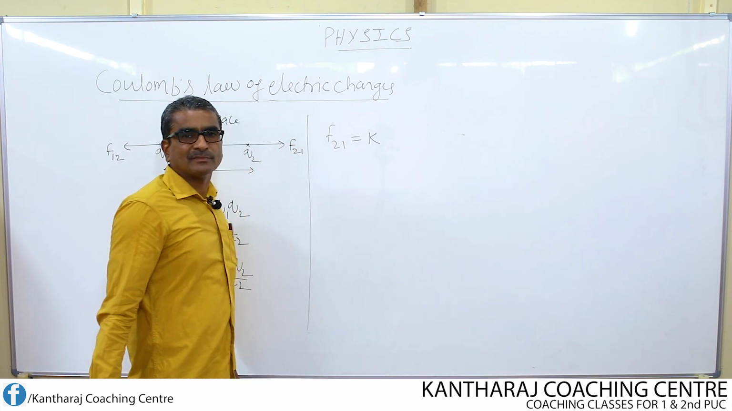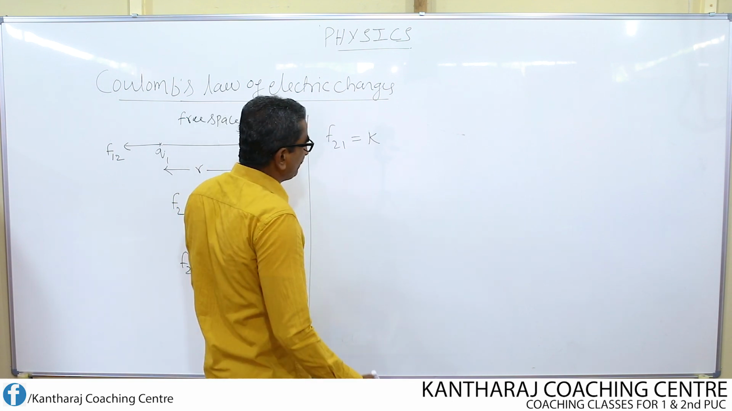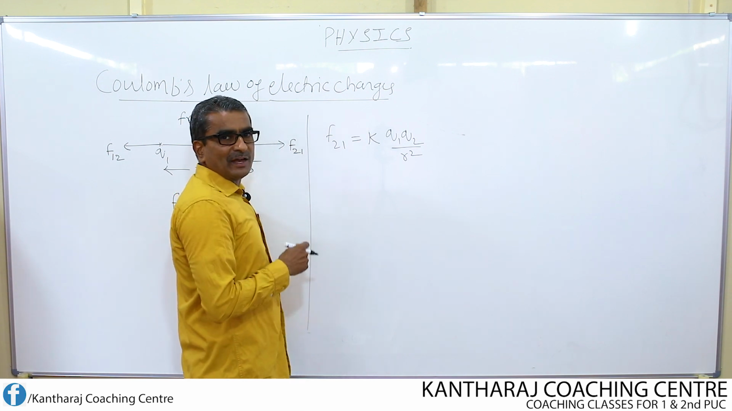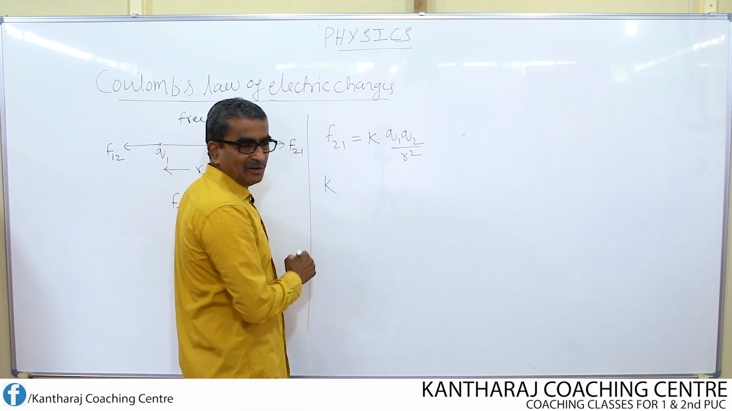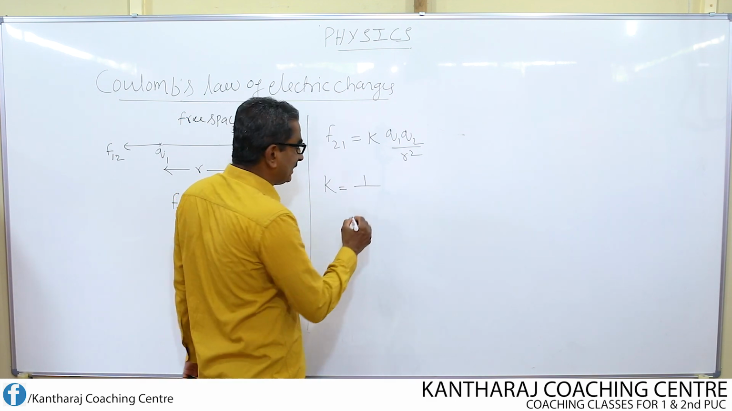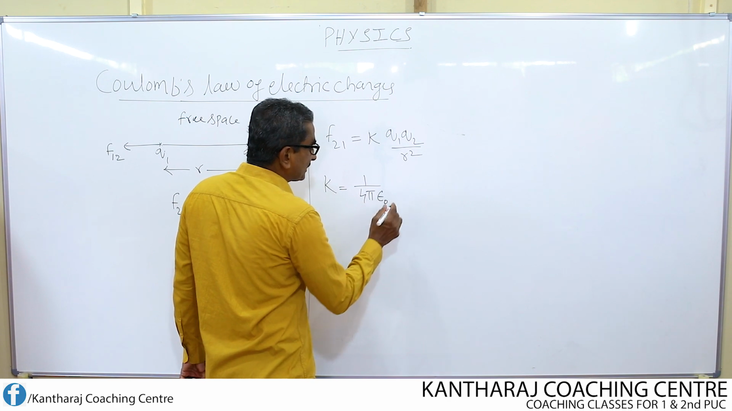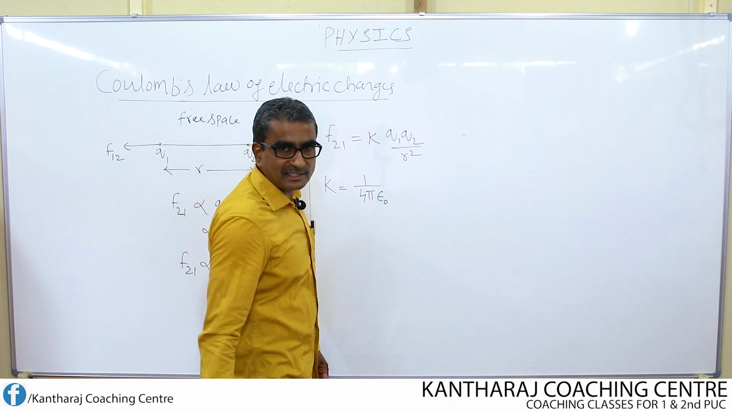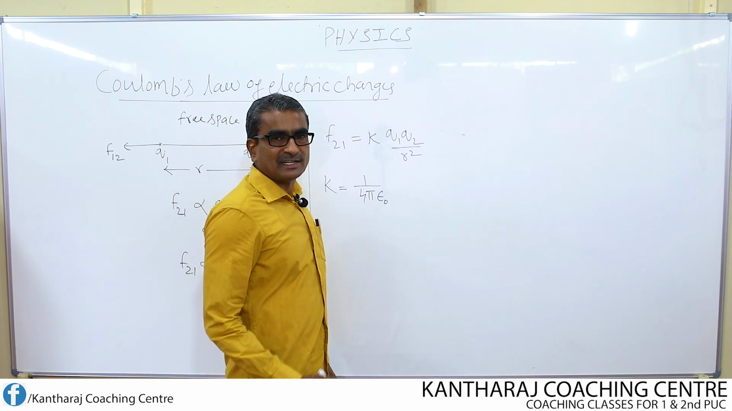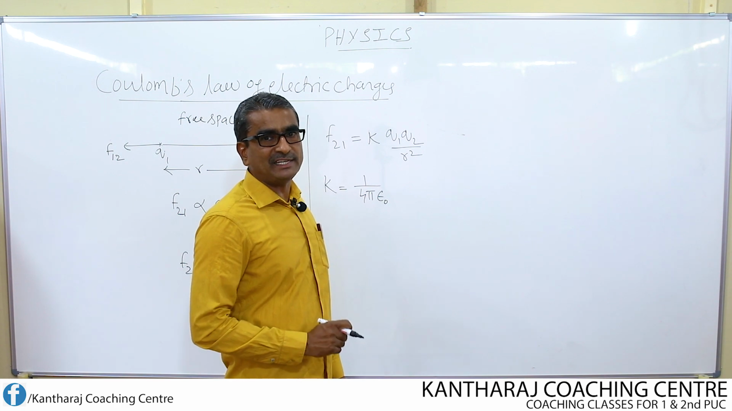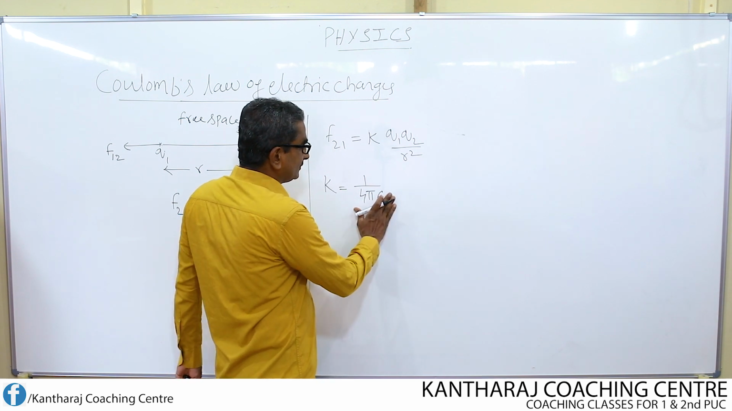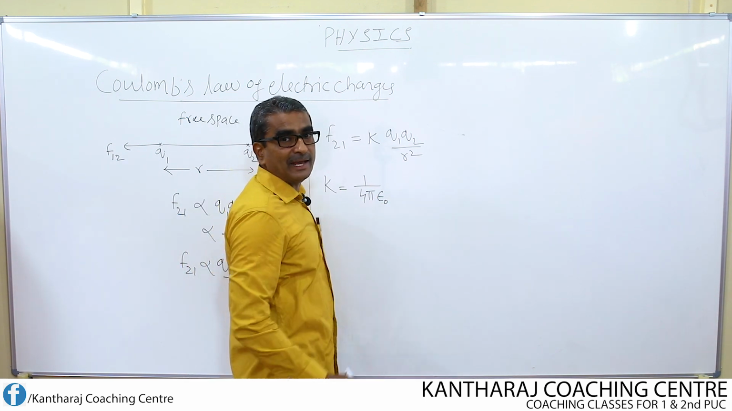F21 equal to K into Q1 Q2 by r square. Then what is the value of K? K is a constant whose value is given by 1 divided by 4 pi epsilon naught. It's a Greek letter, or Greek symbol. How we have to express it: epsilon, E-P-S-I-L-O-N, with 0, epsilon naught.